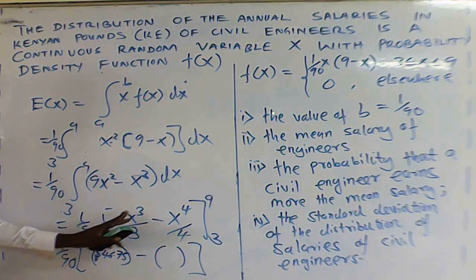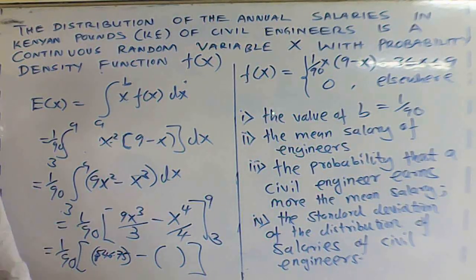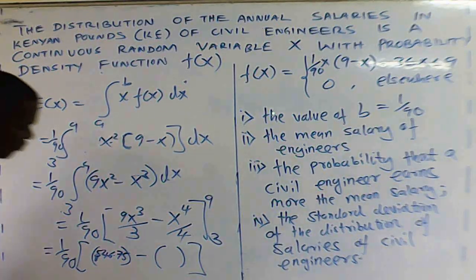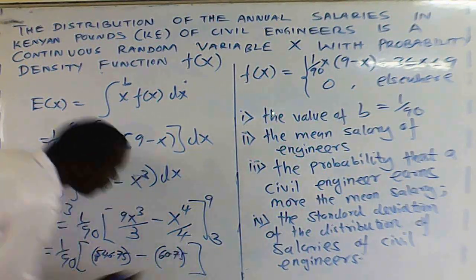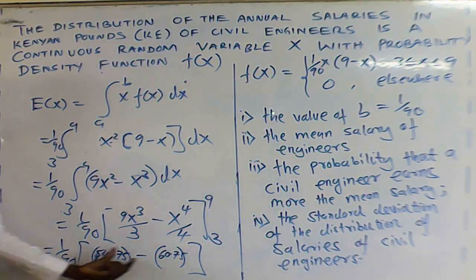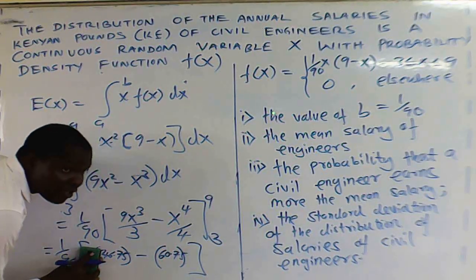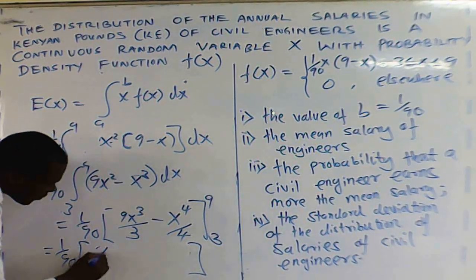Then the lower limit 3. If you substitute x with 3, what do you get? Remember 1 over 90 is outside the bracket. What do you get with the lower limit? 60.75. So can you now deal with upper limit minus lower limit? 546.75 minus 60.75 is 486. So the whole of this is 486.